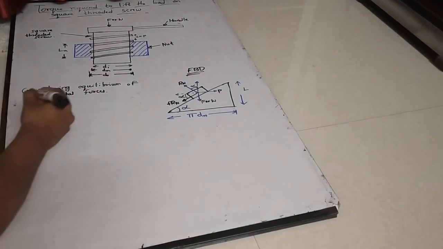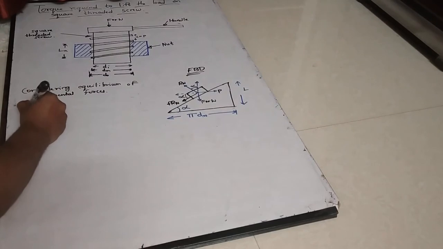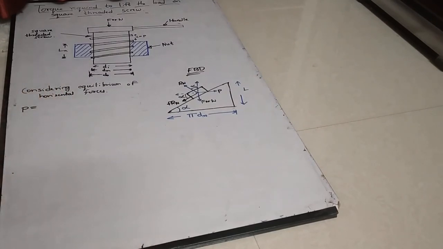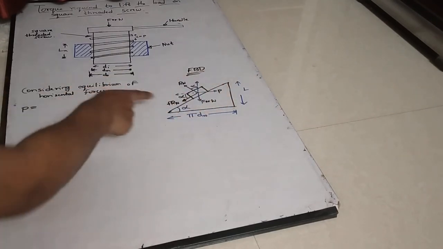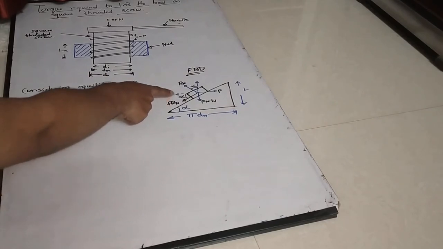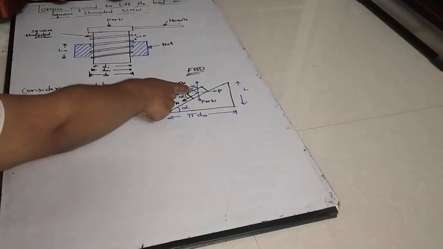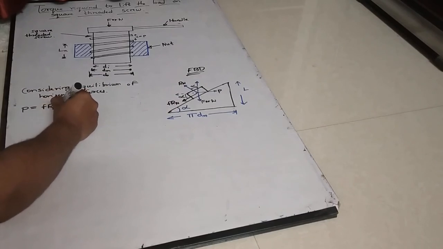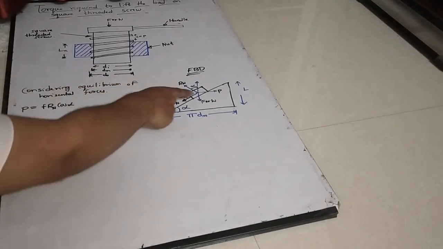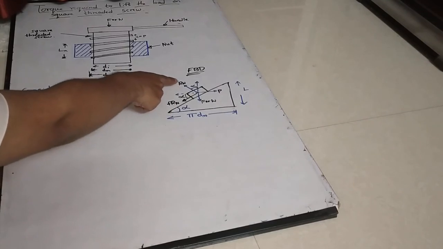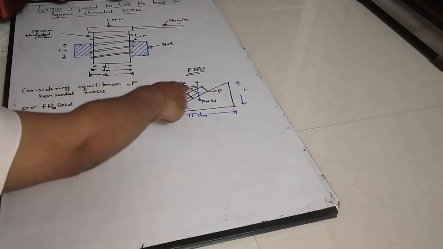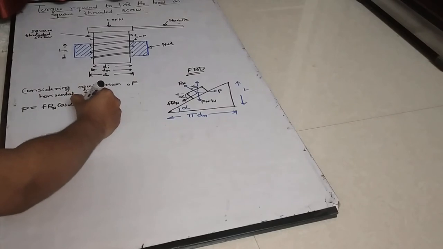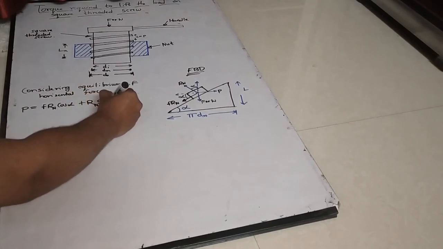So horizontal forces we are supposed to write. So P is equal to small f Rn cos alpha, which is in this direction, plus Rn sin alpha, which is in this direction.